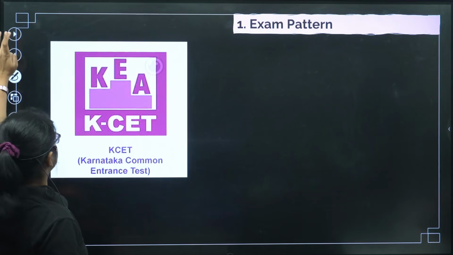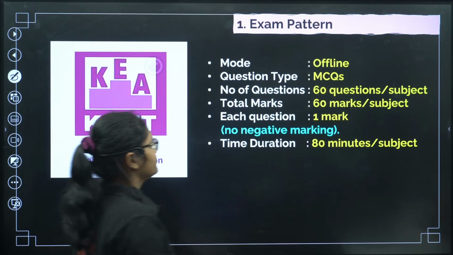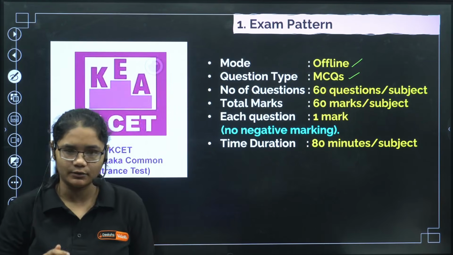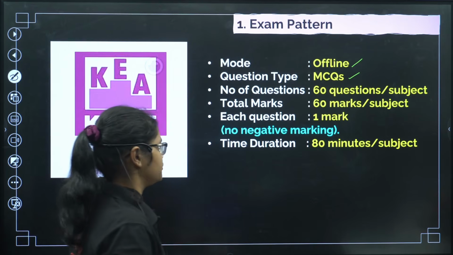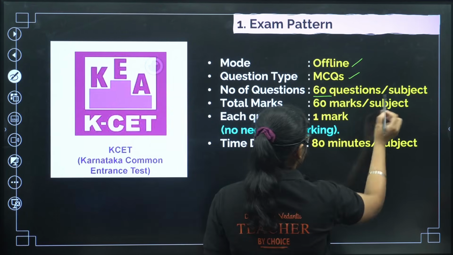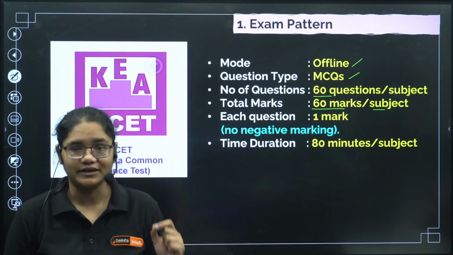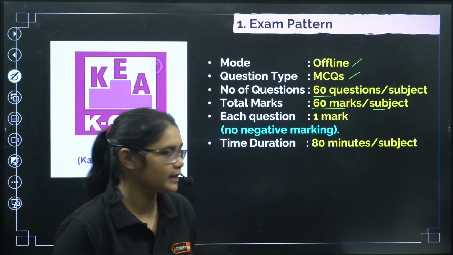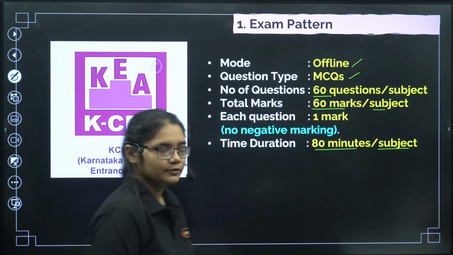In the exam pattern, the mode of the exam is offline and the question type is MCQ. For every question there will be 4 options and you have to find the correct option. There will be 60 questions per subject and 60 marks per subject. Each question carries 1 mark and there is no negative marking. The time duration is 80 minutes per subject.